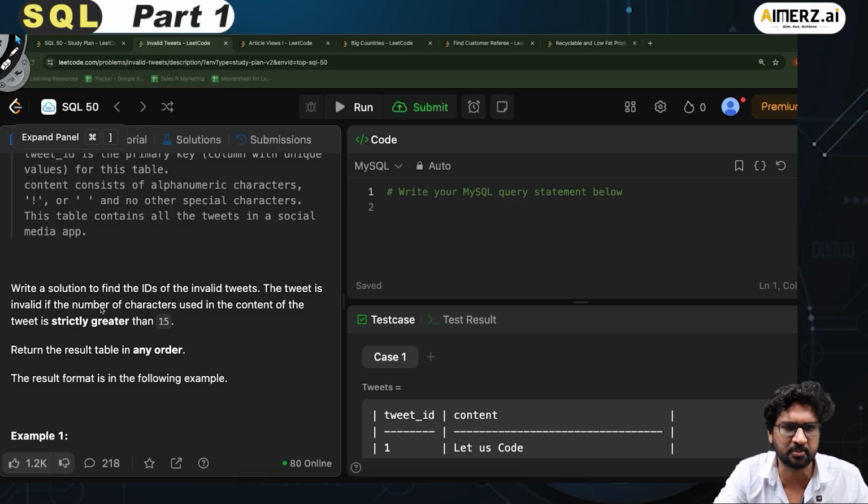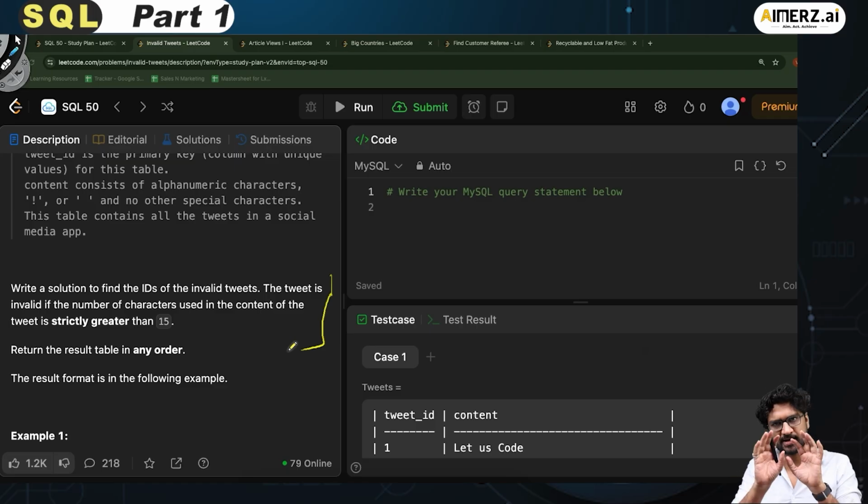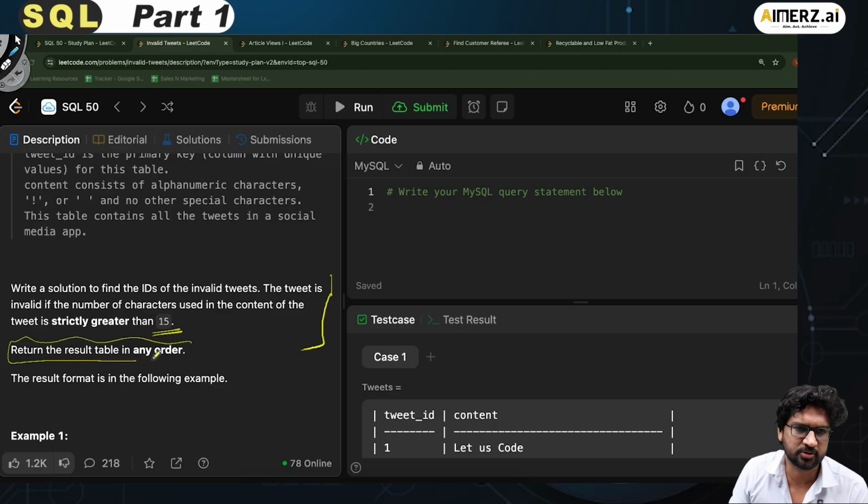The tweet is invalid if the number of characters used in the content of the tweet is greater than 15. So let's say this social media has put up a rule that a tweet should not be more than 15 characters. Any tweet which is invalid, which has the number of characters more than 15, is touted as an incorrect tweet. Return the result table in any order. So there is no ordering needed.